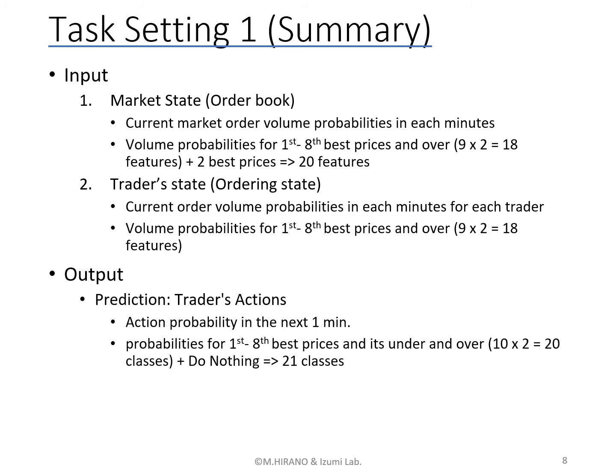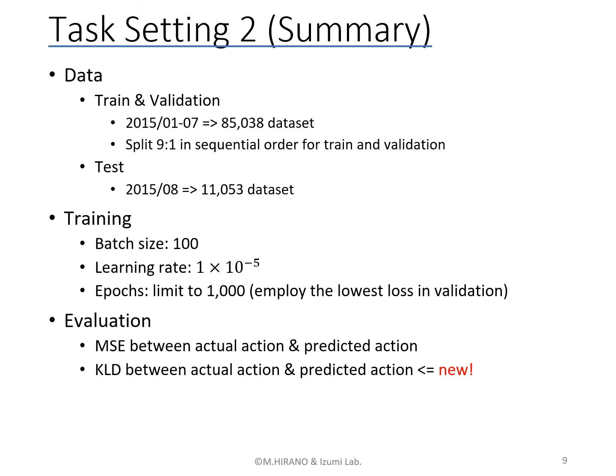So the output is a prediction of the next action in the coming 1 minute. They are the same as last year. This slide shows the additional task setting. We used data from January to July in 2015 for training and validation, and data from the following months was used for test.